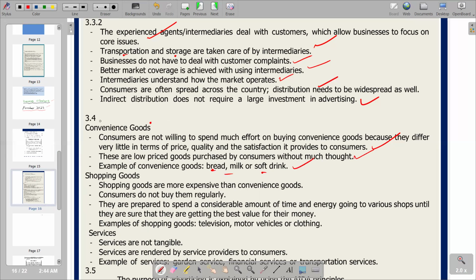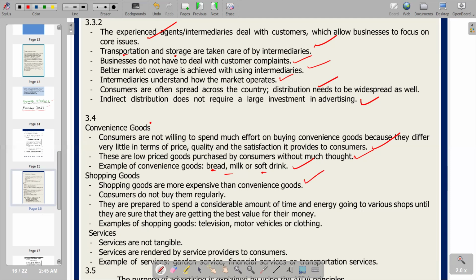So this is the second category, shopping goods. On shopping goods, we know that shopping goods are typical goods that are purchased taking into account comparison of price, quality, etc. So the main characteristic is that a comparison is taken into account by consumers or customers in terms of price, quality, and style. Obviously, it's comparison with other goods. The explanation here is saying shopping goods are more expensive than convenience goods.